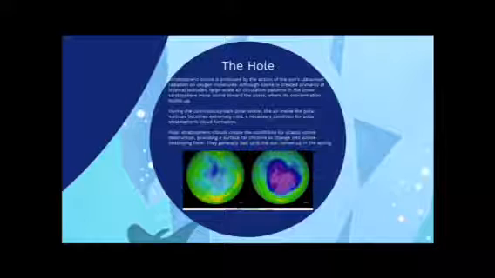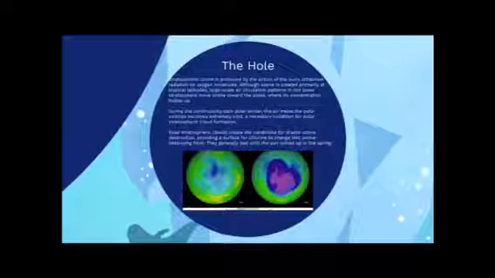The hole. Stratospheric ozone is produced by the action of the sun's ultraviolet radiation on oxygen molecules. Although ozone is created primarily at tropical latitudes, large-scale air circulation patterns in the lower stratosphere move ozone towards the poles, where its concentration builds up.